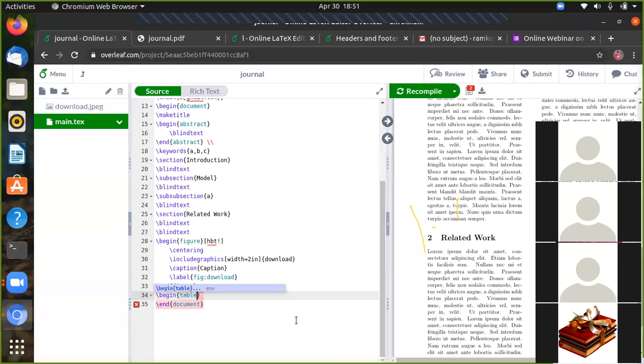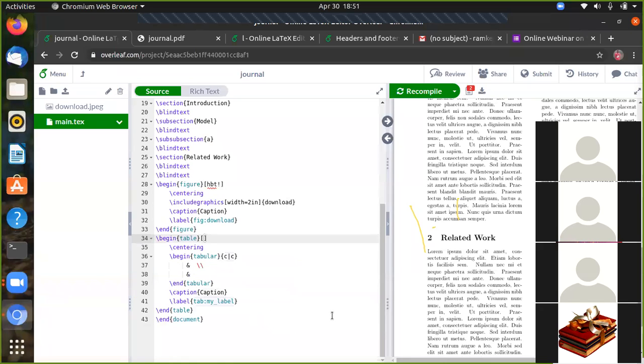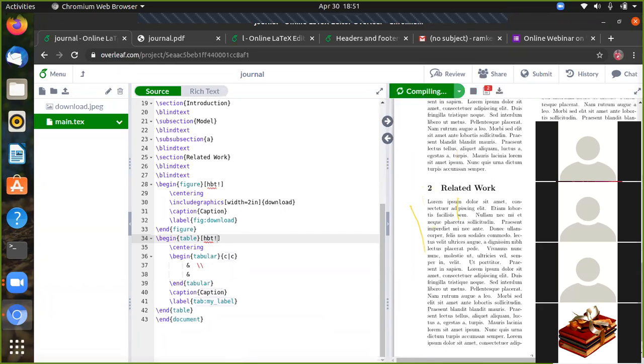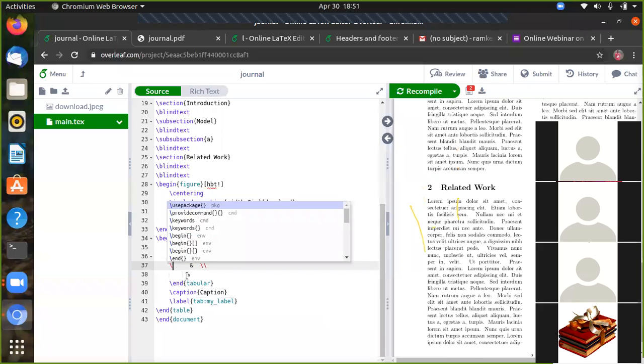Begin table, like HBT, same HBT. So we just compiled it to see whether the table will come after this figure. Yes, it comes after this figure. Now we can align the figures. You can use two columns for the figure names. Like, I can give some horizontal line.